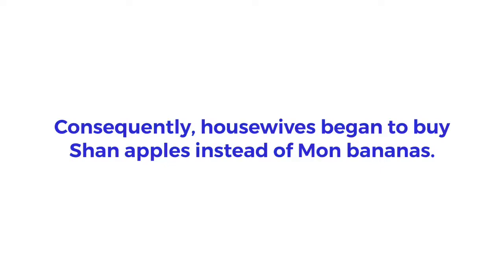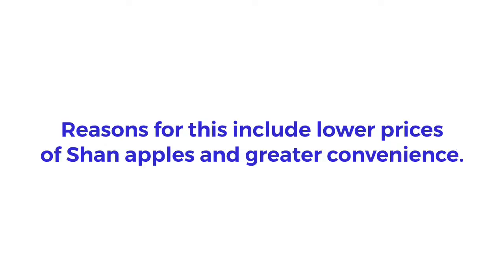Consequently, housewives began to buy Shan apples instead of Mon bananas. Consequently is a fancy way of saying so. So, housewives began to buy Shan apples instead of Mon bananas. Reasons for this include lower prices of Shan apples and greater convenience. Reasons for this include is a fancy way of saying reasons for this are. Reasons for this are lower prices of Shan apples and greater convenience.